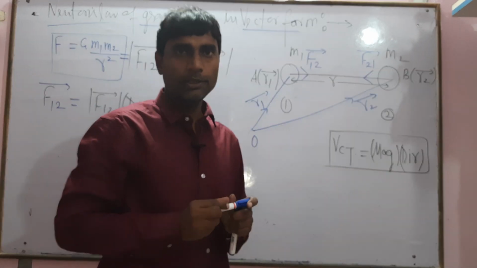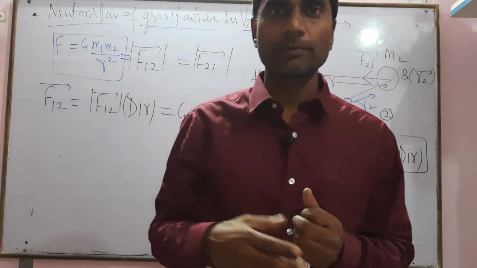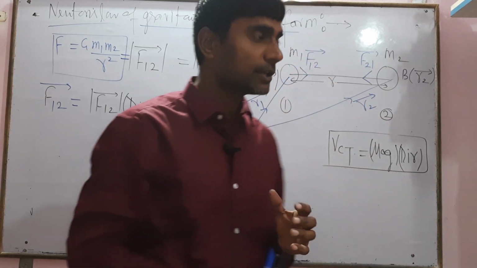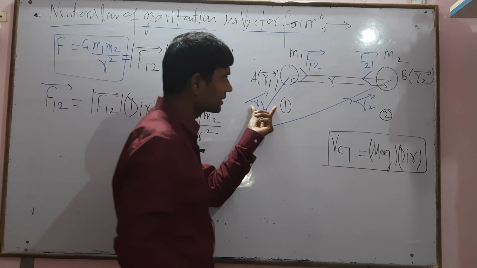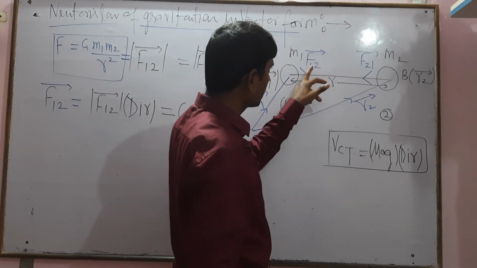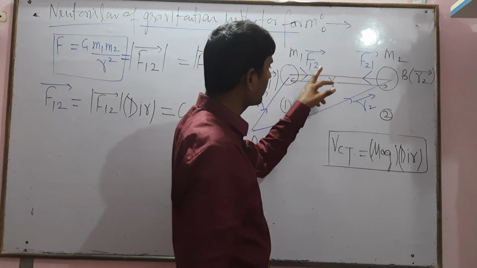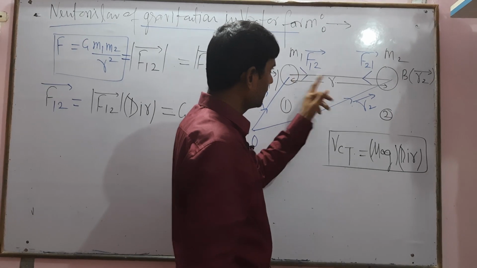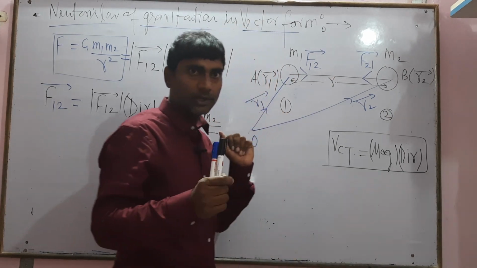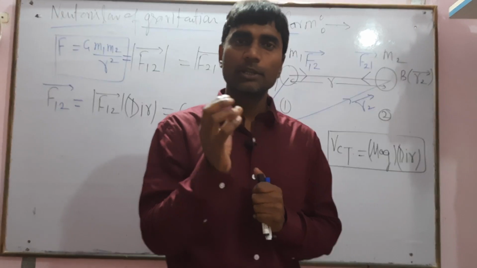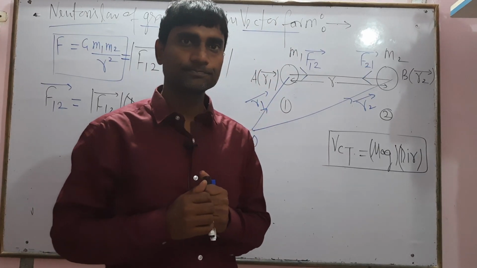For any point, if we discuss the position vector, then that point with respect to the origin is a fixed point. So this is the r1 vector, this is the r2 vector. But we need the direction of F12, which will be from A to B. If we require the direction of any vector, then we can take the unit vector of that vector.